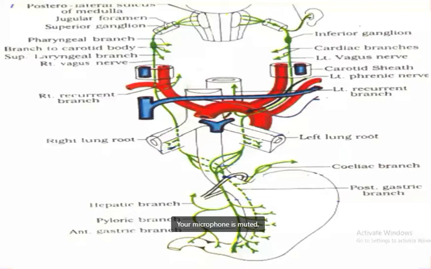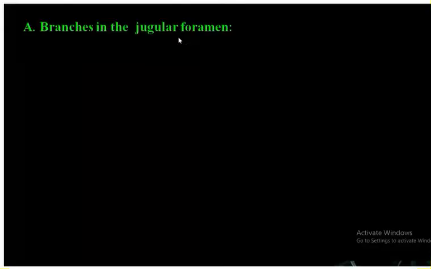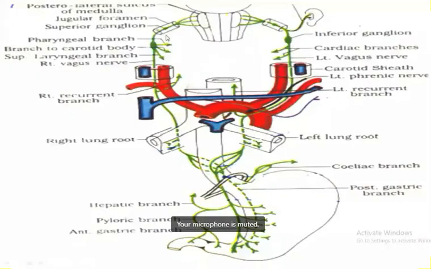Okay. Now next we'll move to the branches of the vagus nerve. In the branches of the vagus nerve, first we have the branches in the jugular foramen, then a branch in the neck region, branches in the thoracic cavity, and the abdominal part. So the jugular part, the neck region, then the thoracic part, and next the abdominal.